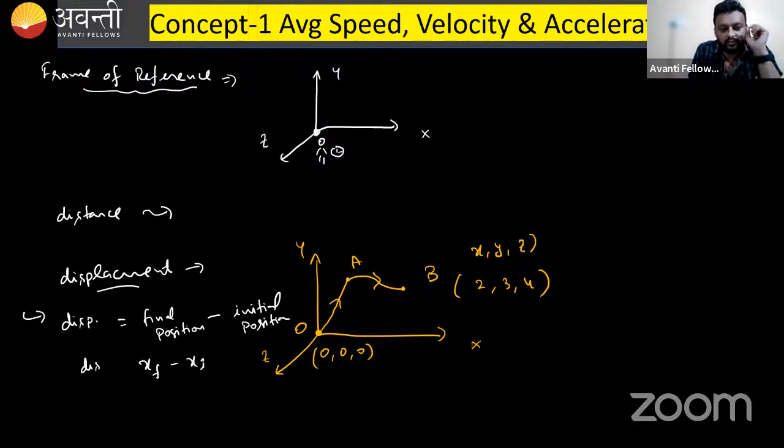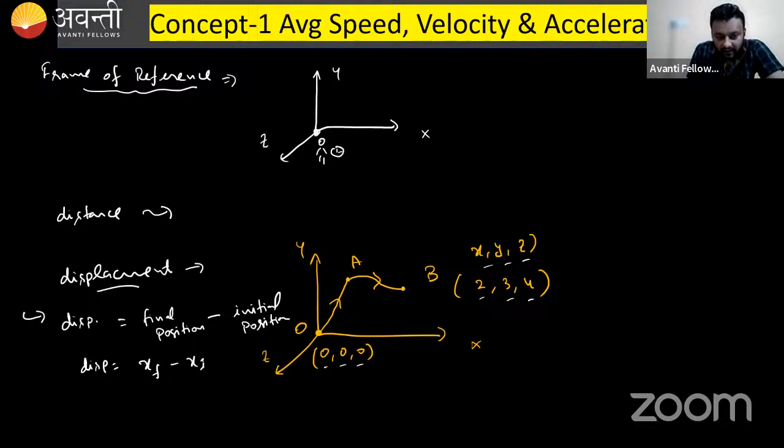This is what displacement is. So the final position is x, y, z, or you can say 2, 3, 4. What is the initial position? 0, 0, 0. You know that this is the X coordinate, this is Y, this is Z coordinate.